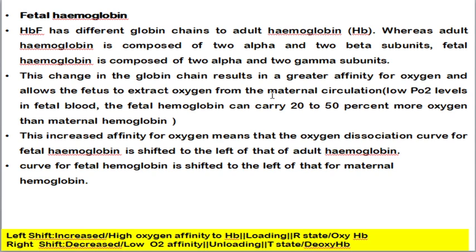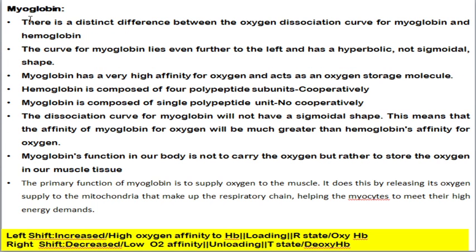Okay, so fetal hemoglobin will work at a low partial pressure level in the fetal blood. As a result, fetal hemoglobin can carry 20 to 50% more oxygen when compared to maternal hemoglobin, and this increased affinity for oxygen means that the oxygen dissociation curve for fetal hemoglobin will be shifted to the left direction. Okay, next thing is the myoglobin.